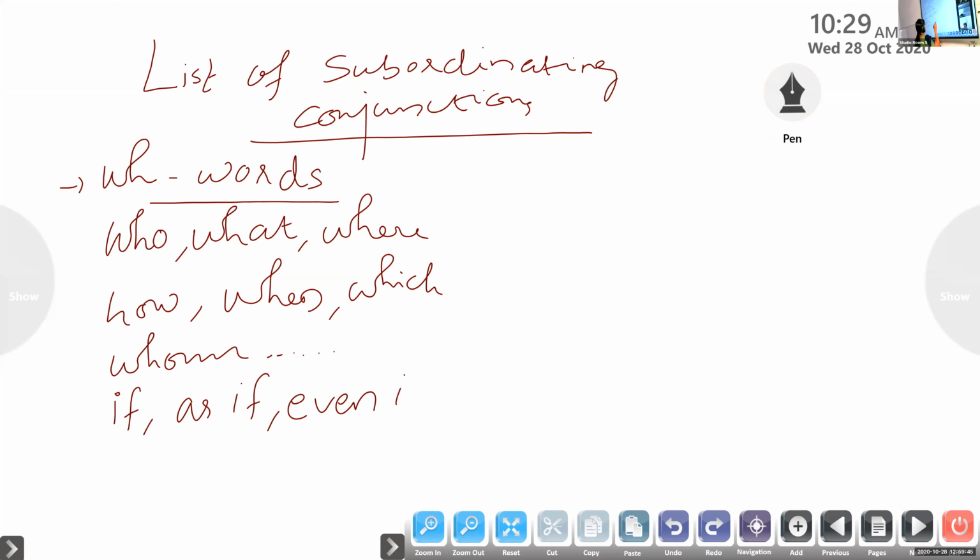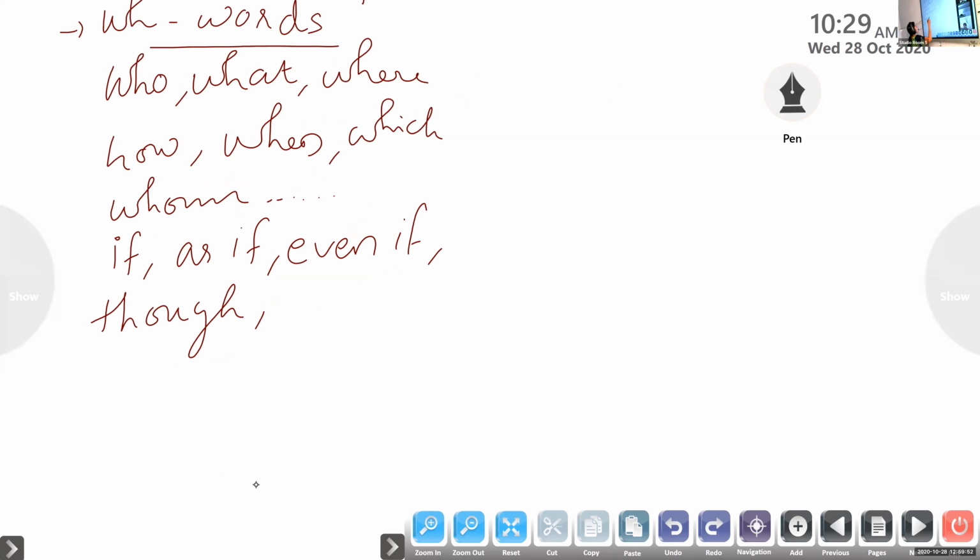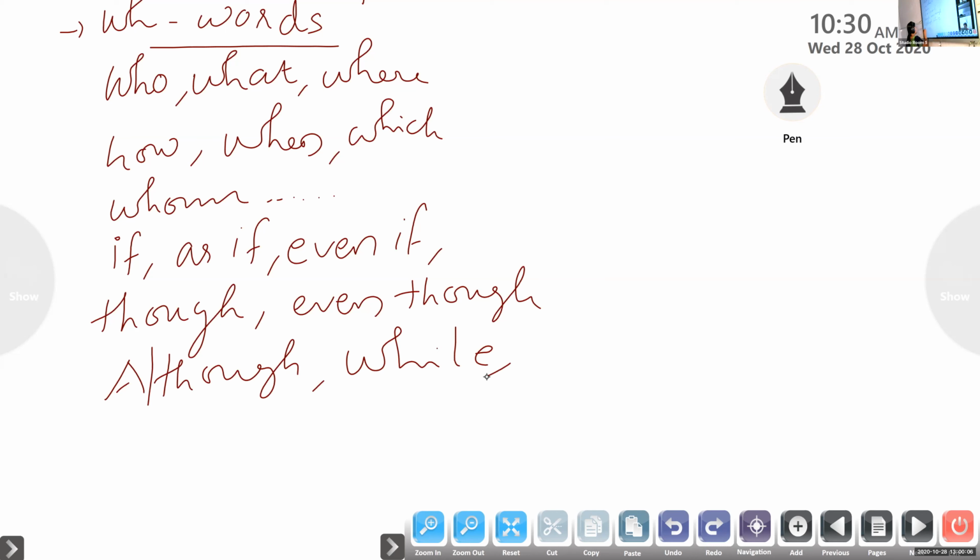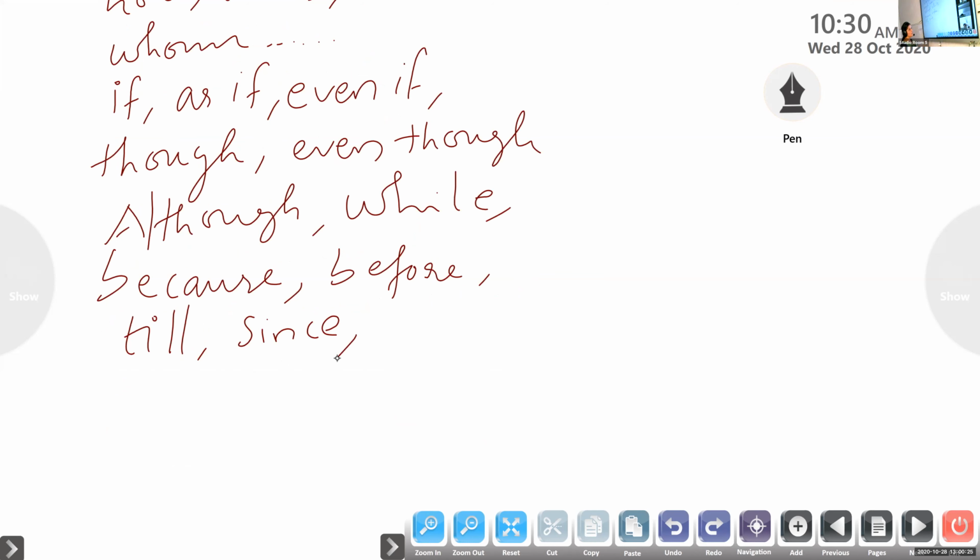Even if, though, even though, although, while, because, before, till, since, that are all subordinating conjunctions.